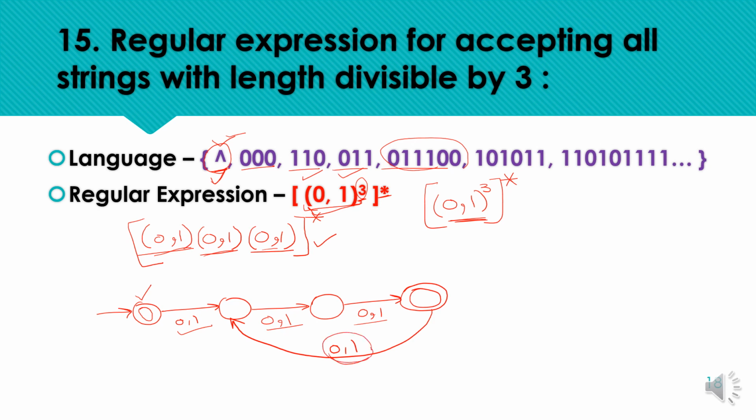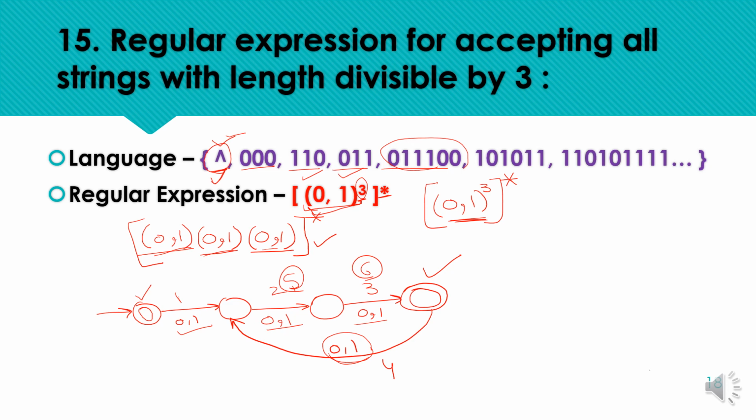After that we require 2 more symbols for acceptance, as the length of the input should be a multiple of 3. So after receiving the first, second and third symbols, if we receive the fourth symbol, we need 2 more symbols, the fifth symbol and the sixth symbol, and again we are at the final state. Or we can also construct a minimized version of this DFA, as we need only multiples of 3 and the initial state is the final state.